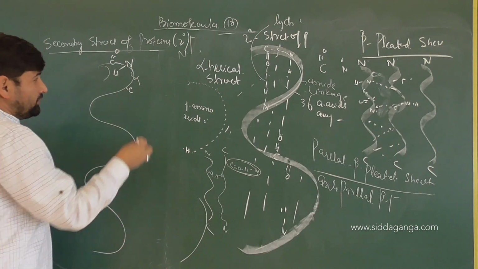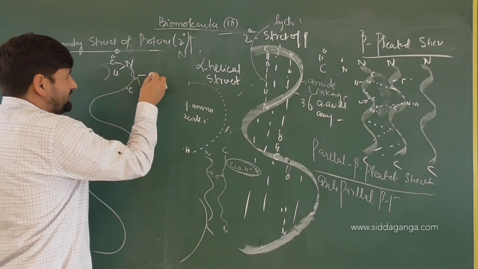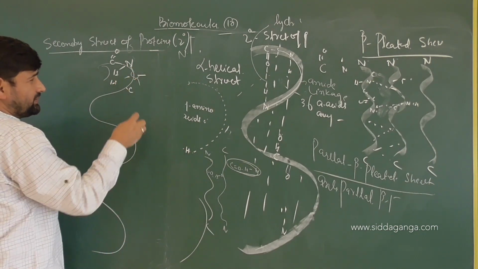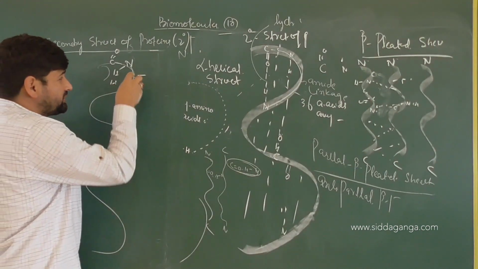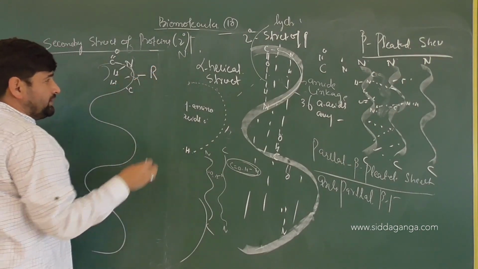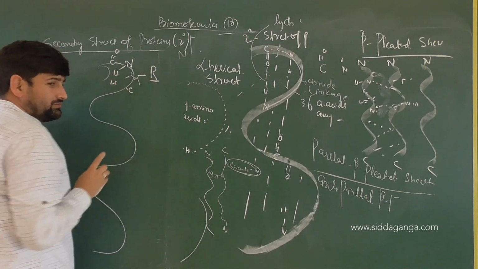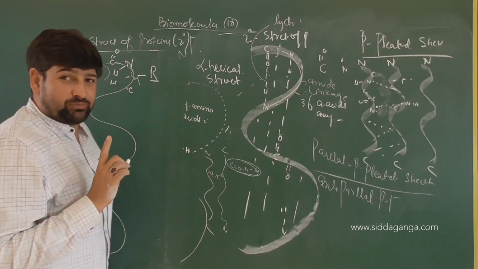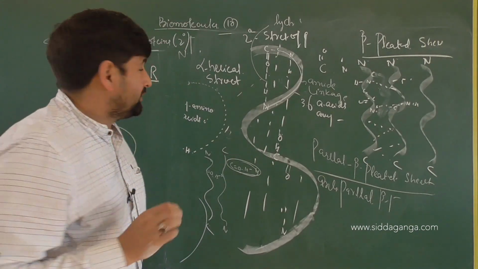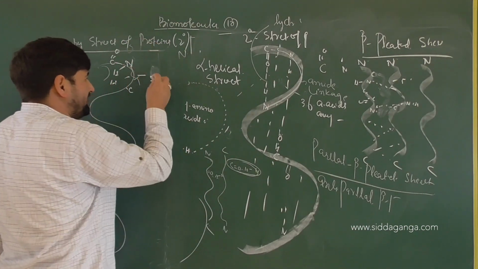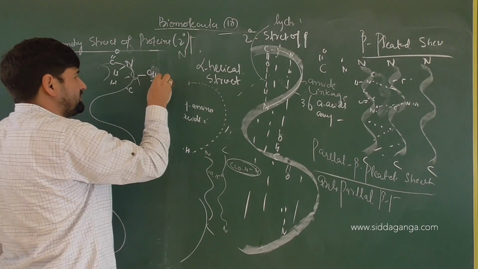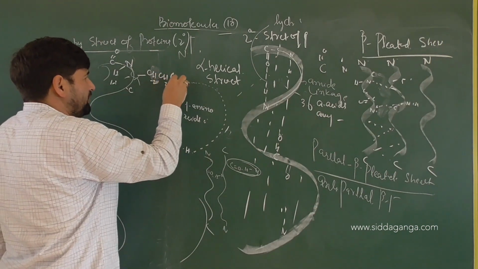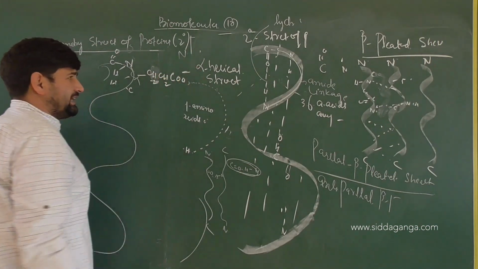From this carbon there is a hydrogen attached to the alpha carbon, yes, and to this carbon there is also R. This R can be polar or non-polar. Like we have mentioned, different types of amino acids are available. Suppose this is an acidic amino acid, and R is glutamic acid, it will be CH2, CH2, COO. There will be a minus charge on it.